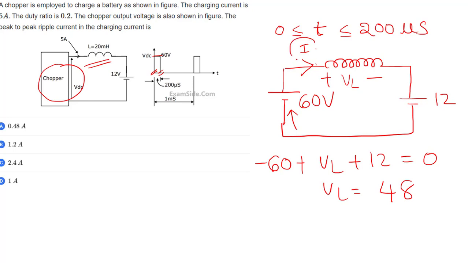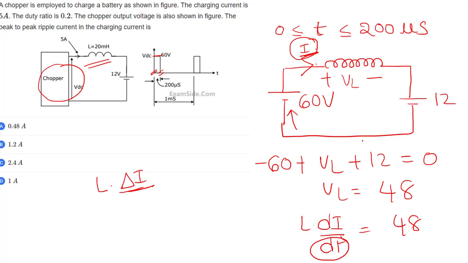Now VL is equal to L into dI by dt. That is 48. L into delta I by change in time. What is the change in time? 200 microseconds, so 200 into 10 power minus 6.